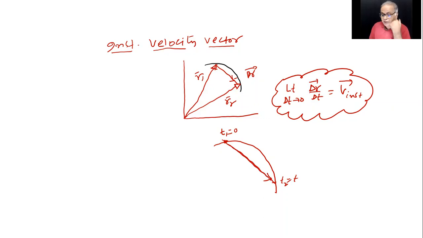Now, delta T tending to 0. This is called the limit of delta R by delta T. Those who were not there in the beginning, I'll tell you how to write it. How do you say it? Limiting value of, or limit of, you can say. Limit of average velocity as delta T approaches 0 is what you call instantaneous velocity.